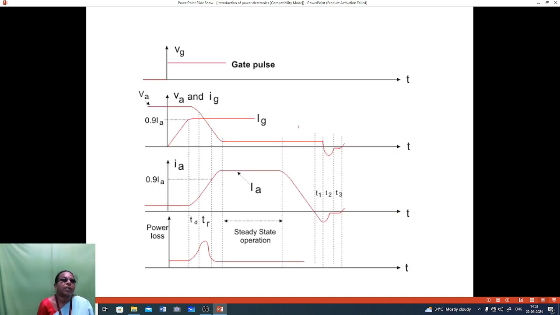For the turn on characteristics, a gate pulse is given.